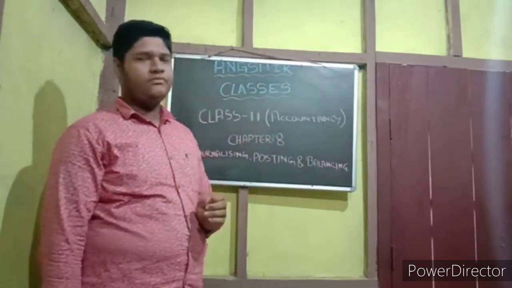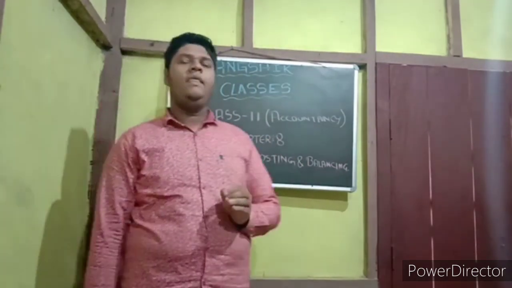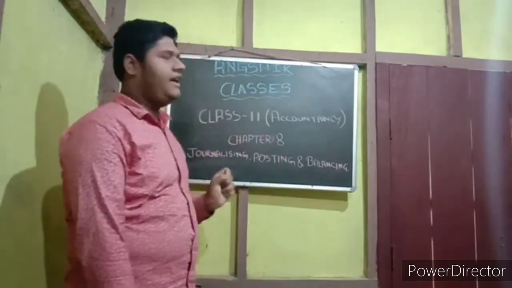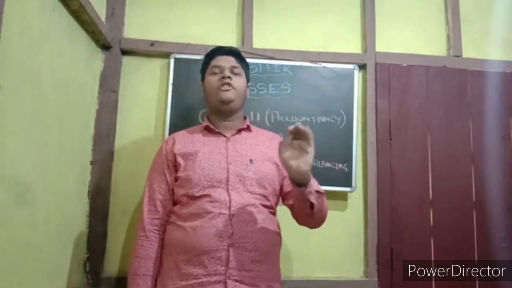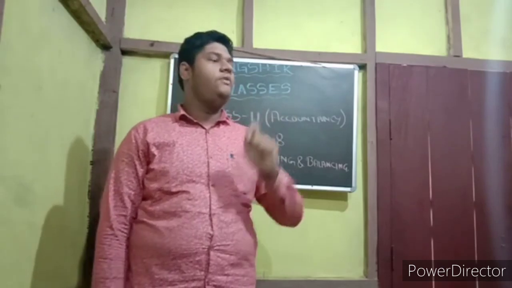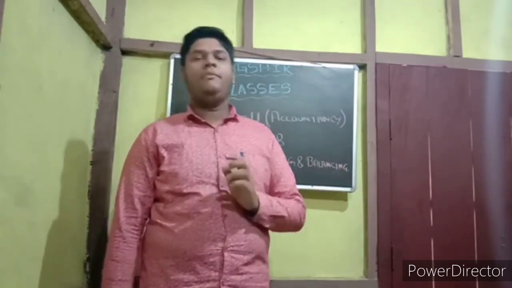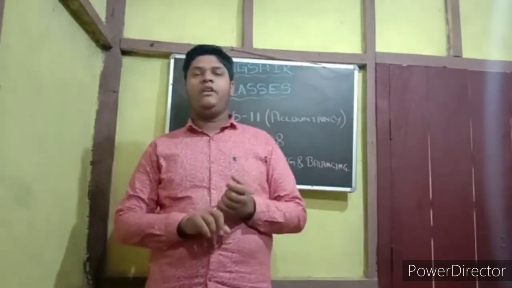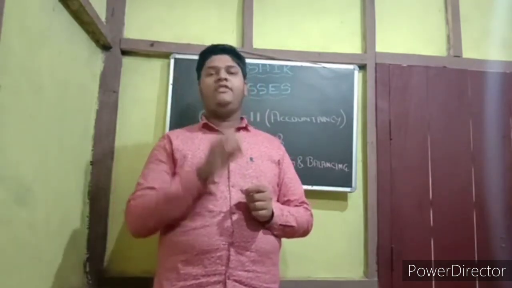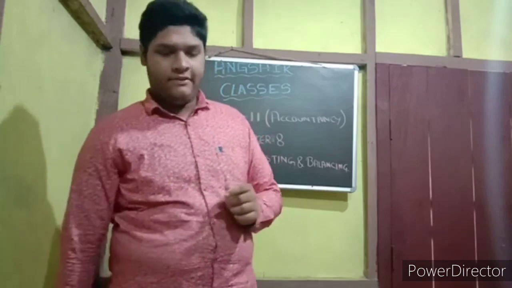Posting means we make the journal, and the posting is the right posting of each transaction: which one will be in debit, which one will be credit. This is called the debit posting and the credit posting. And balancing means both sides, the debit and credit side of each transaction, should be balanced.